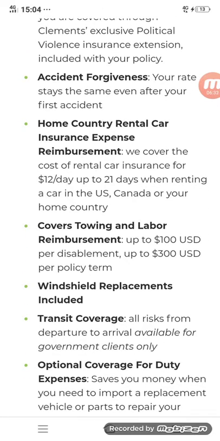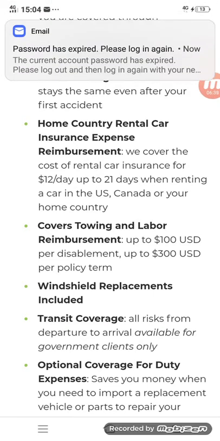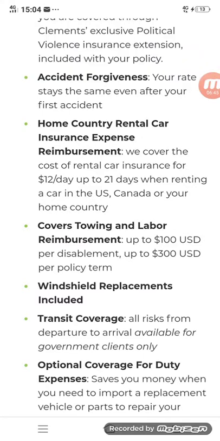Home country rental car insurance expenses reimbursement. We cover the cost of rental car insurance for $12 per day up to 21 days when renting a car in the US, Canada, or your home country. If you want to rent a car, there is insurance called rental car insurance. You will get in touch with this website and you will get this insurance.